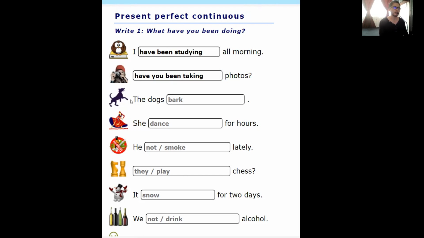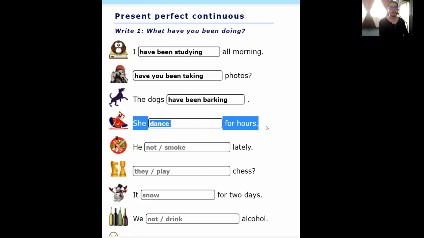You have 10 seconds to think about it. Okay. The dogs have been barking. Remember, it doesn't matter that we have an animal, but if it is plural, we need to use have. If we are talking only about one dog, you would use has.